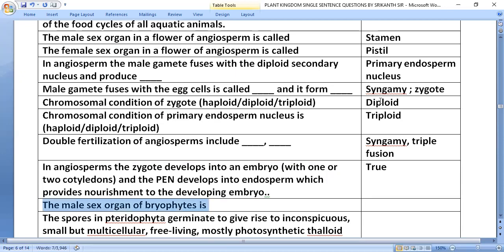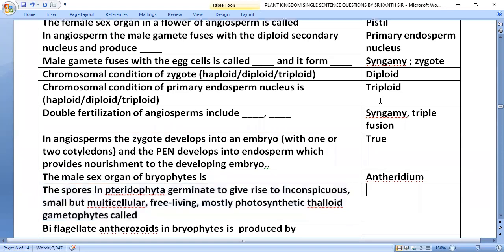The male sex organ of bryophyte is antheridium. The spores in Pteridophyta germinate to give rise to inconspicuous, small but multicellular, free-living, mostly photosynthetic thalloid gametophyte called prothallus.